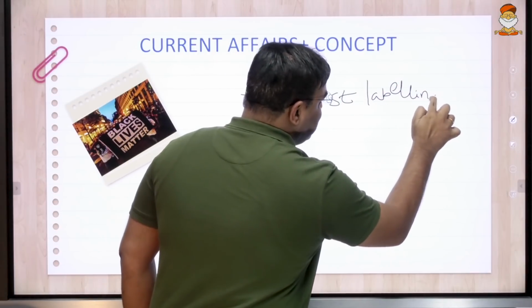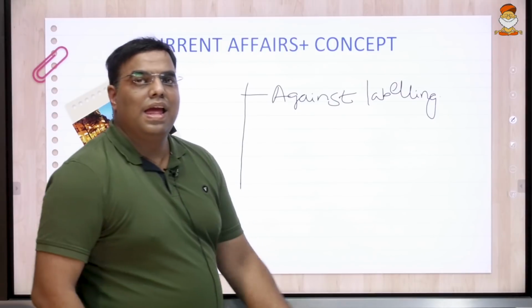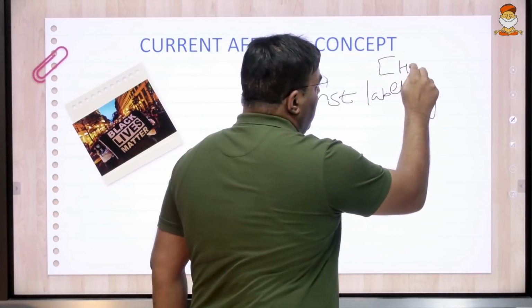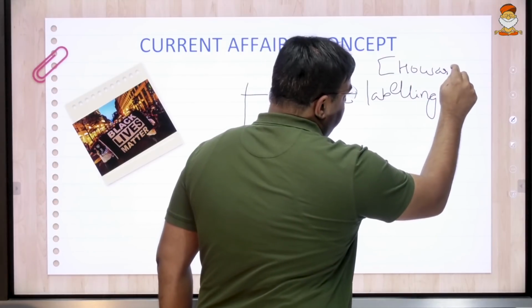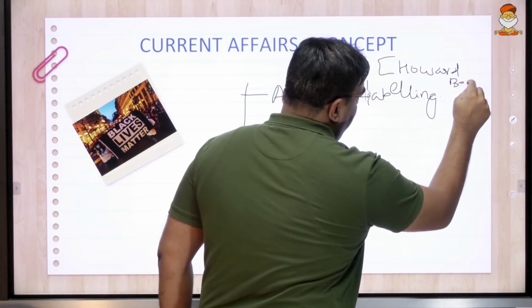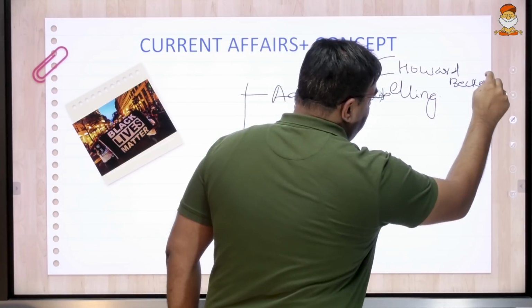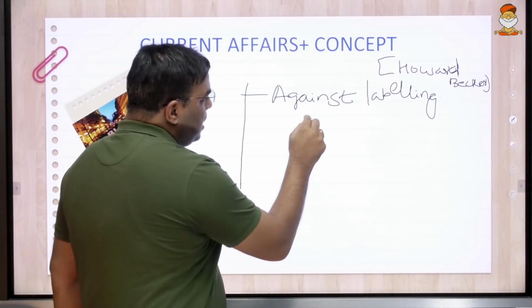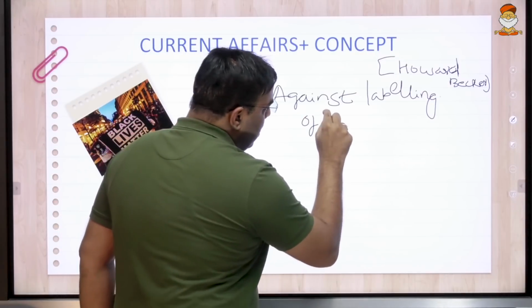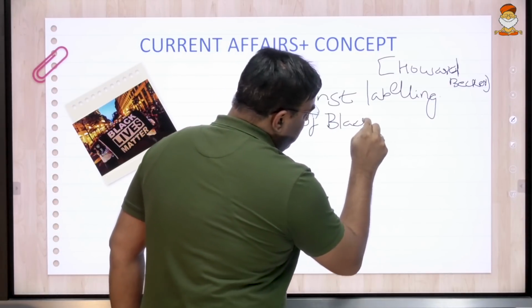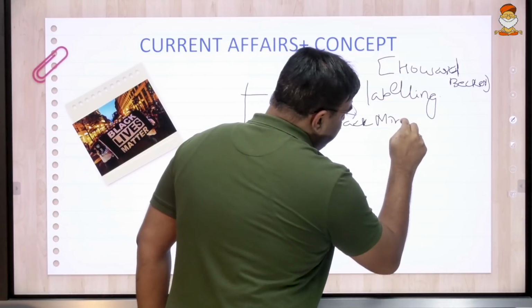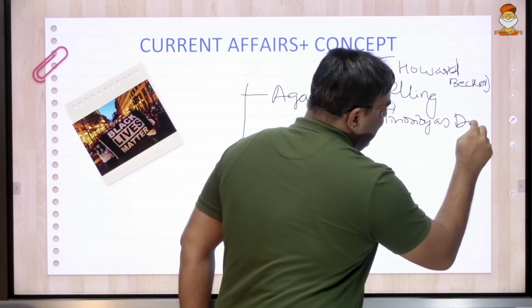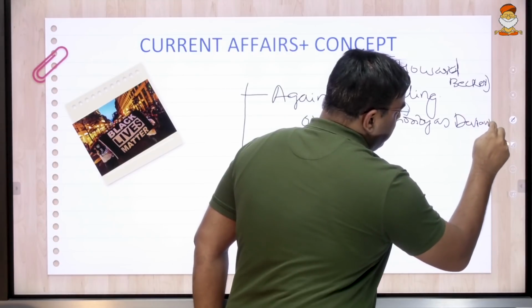Labeling is a concept given by Howard Becker. As against the labeling of the black minority as deviants, right?